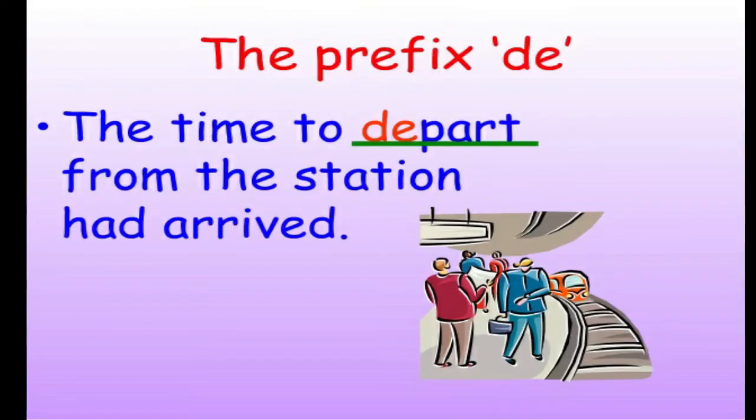The time to depart from the station had arrived. Depart. What is the root word here? It is part. Part is the root word. Now prefix is D. Depart. Part, depart. So prefix is adding group of letters at the beginning of the root word. Now what letters are added at the beginning of the root word? It is DE. Depart. Is it clear?